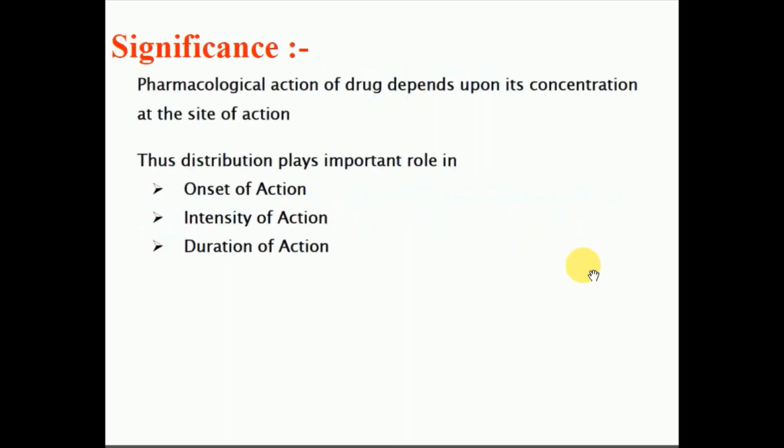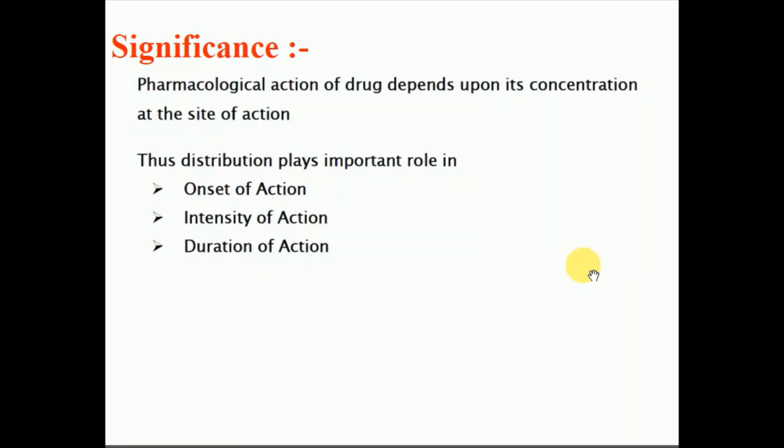Now, what is the importance of the distribution? Simply, the pharmacological action of the drug depends on the concentration of the drug at the site of action, meaning the quantity of drug that is available at the site of action, and that quantity depends on the distribution. So distribution plays an important role in onset of action, intensity of the drug action, and duration of action. All these things depend on the movement of the drug, meaning the distribution of the drug.